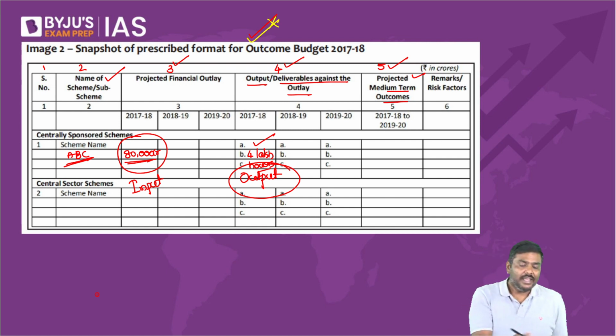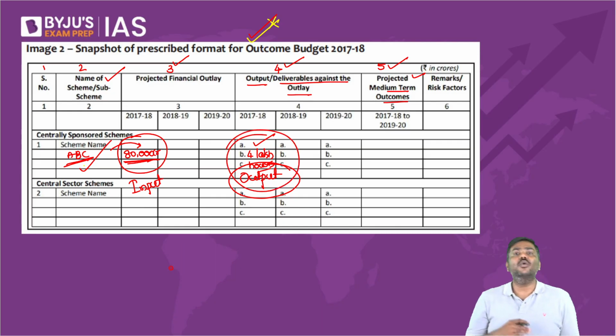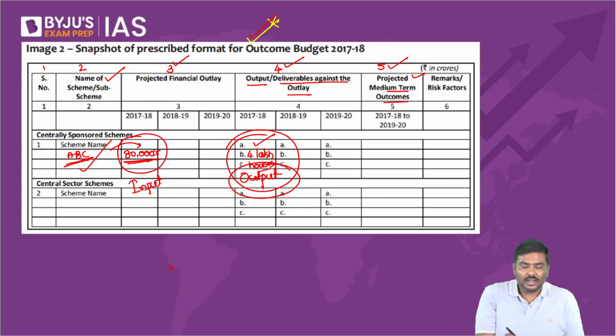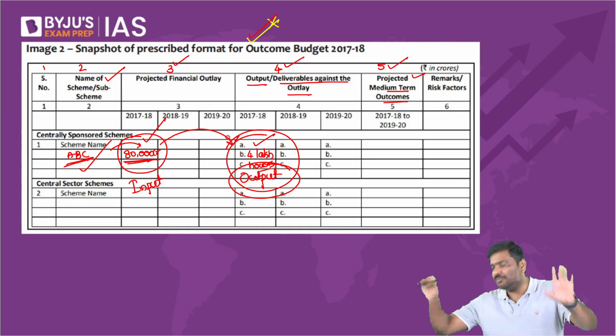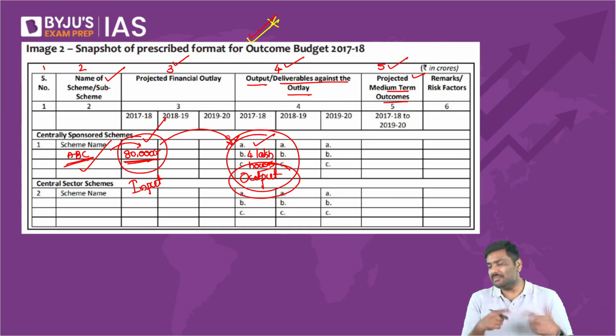I said, imagine there's a scheme by the name of ABC, and under this scheme, we have spent 80,000 crore, and as a result of this, we have constructed, let's say, 4 lakh houses. Now, what are we trying to do here? We are trying to create a linkage between the input as well as output. That is called outcome budgeting.